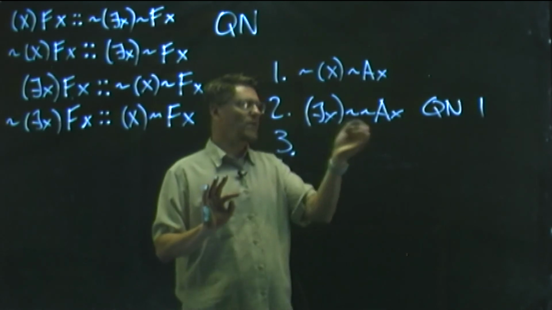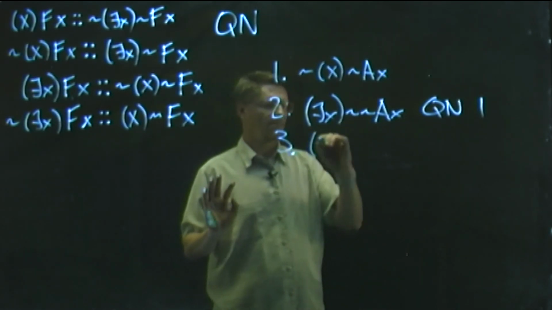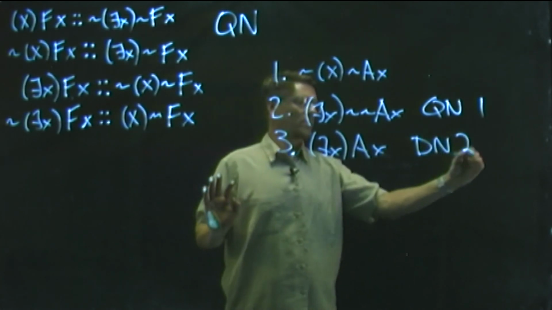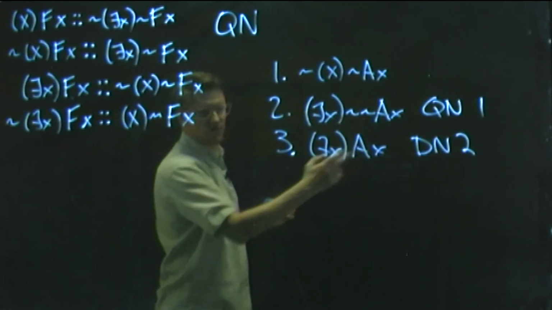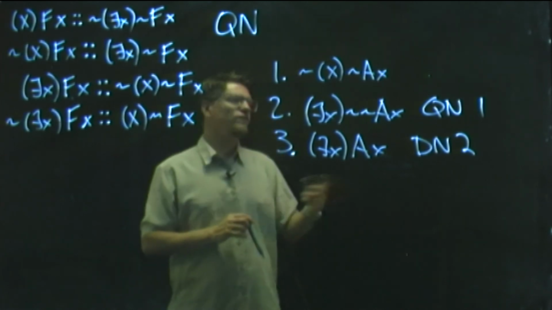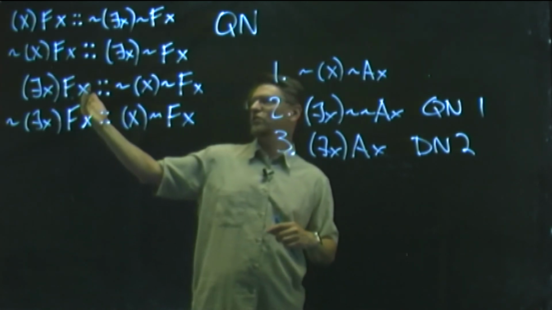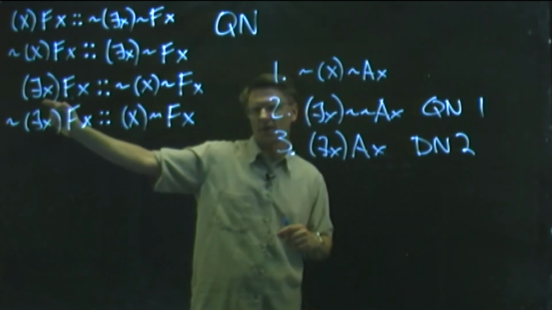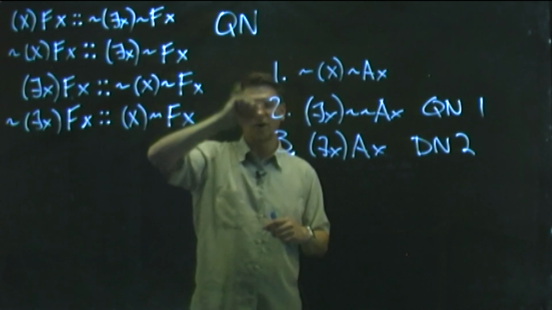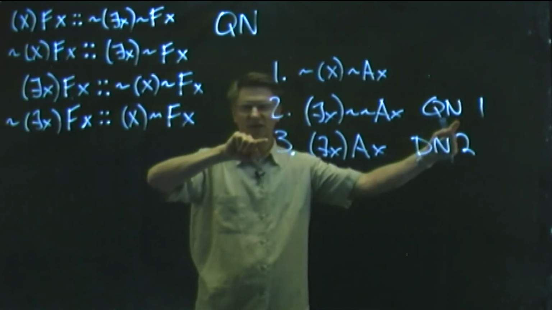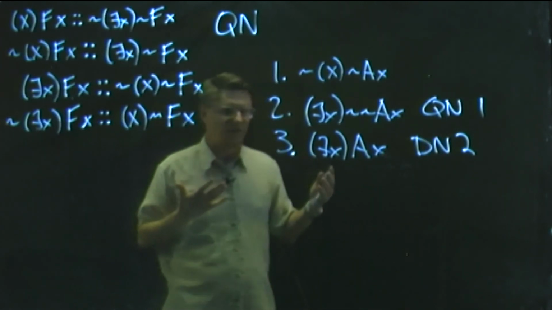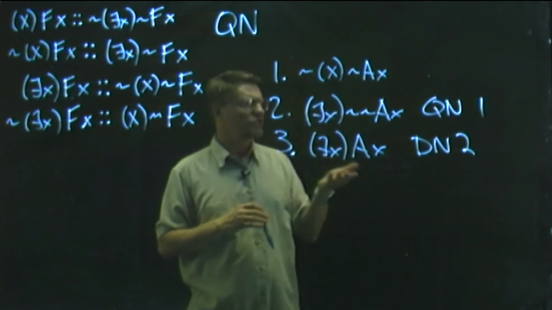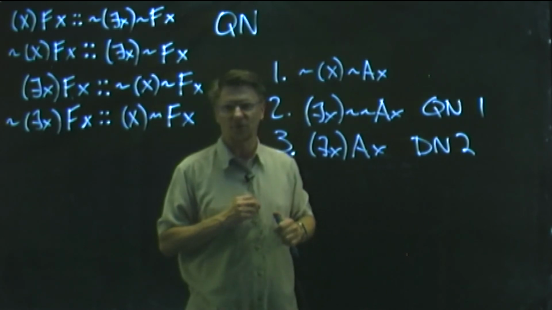And of course now you have these two tildes right next to each other. And we know that double negation will take care of those for us, okay? So even if you couldn't remember, of course, the easier way to do this would be just to go straight from this one to this one, right? You could do that in one step, go right from 1 to 3 here with quantifier negation rules. But if you couldn't remember that, if you could just remember, move a tilde over and it'll change the quantifier, you'll still get to the same place that you want to get to, okay?